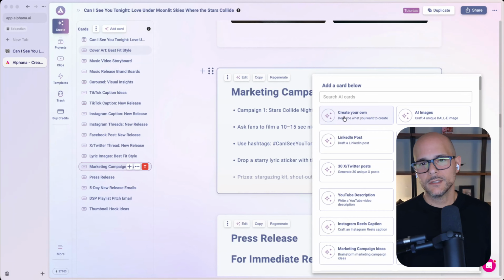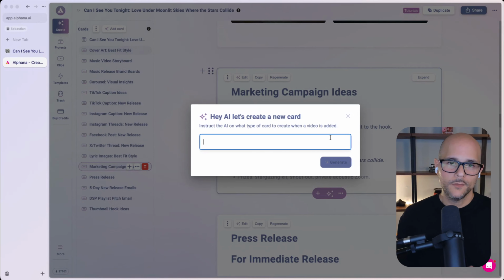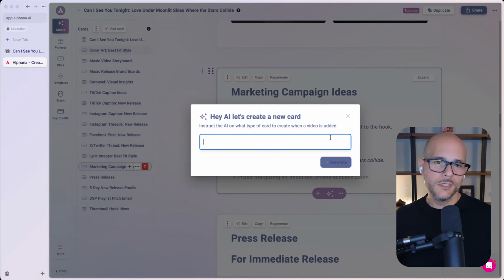So I'm going to select the create your own card. Now this one specifically is just to create text content. If you want to create your own image card so it could generate images, covers, carousels, ads, you're going to use the AI images card. So for now, let's go with this. And so what am I going to say? Please elaborate on this campaign for my music based on my lyrics. I want a full plan of how to execute this campaign and what to track, and elaborate on the idea to make it really easy for me to run this campaign.